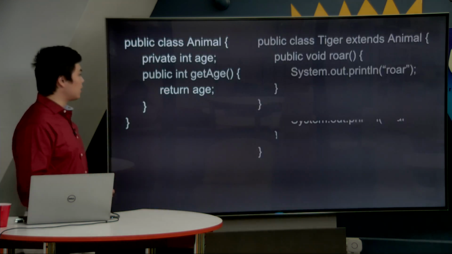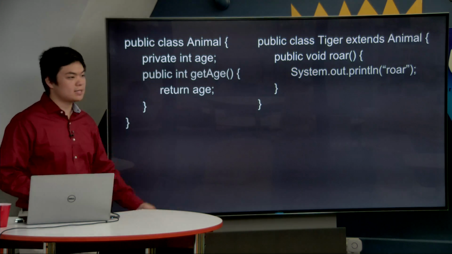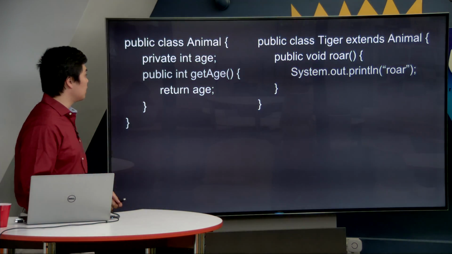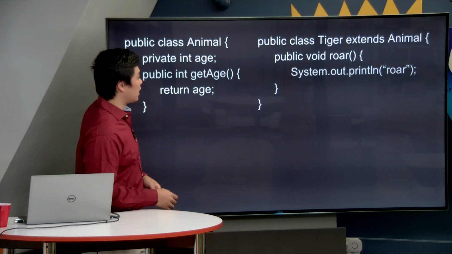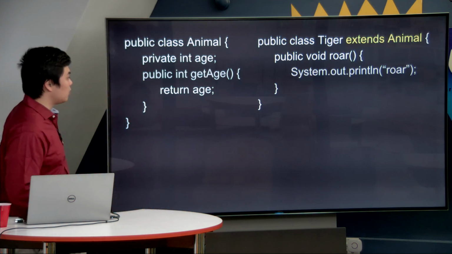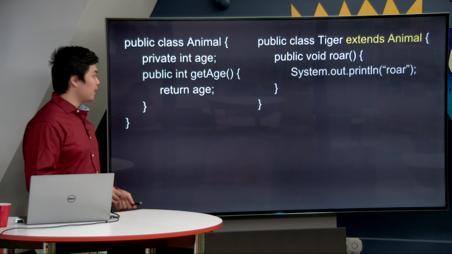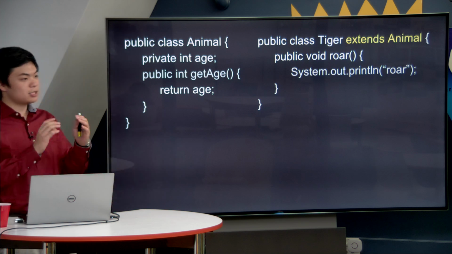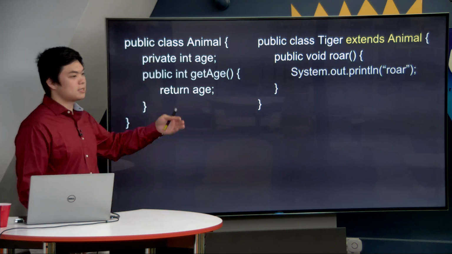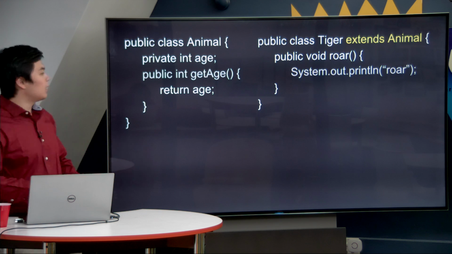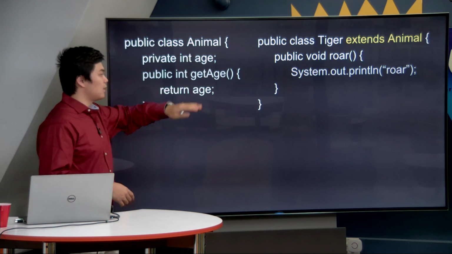So let's take a look again at our two classes, but now notice that we have done something different. Over here on the right, we have Tiger, and then we have a very important keyword, extends Animal. This is how we specify that Tiger is a child class and Animal is the parent class. We use the extends keyword, and then we specify the name of that class afterwards.